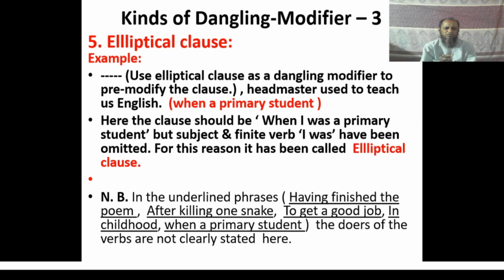Look at the sentence. In the underlined phrases or clauses, having finished the poem, after killing one snake, to get a good job, in childhood, when a primary student, in all these phrases and words, the doers of the verbs are not clearly stated here. For this reason, these modifiers are called dangling modifiers.